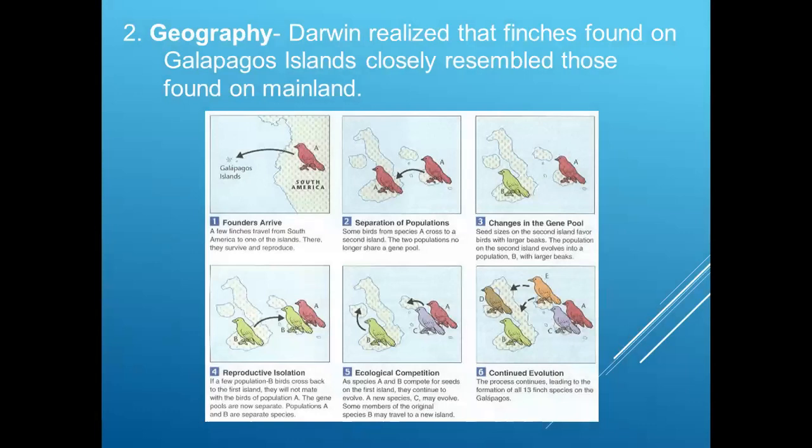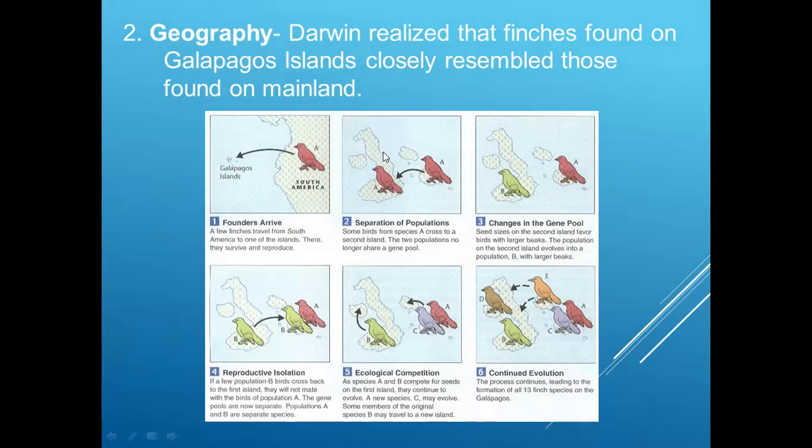So geography also plays a very important role. Darwin realized that finches found in the Galapagos Islands closely resemble those found on the mainland of South America. So what he speculated was that some of the organisms in South America could have migrated to the Galapagos Islands. Now, those birds which migrated could have been separated onto different islands. So it is quite possible.